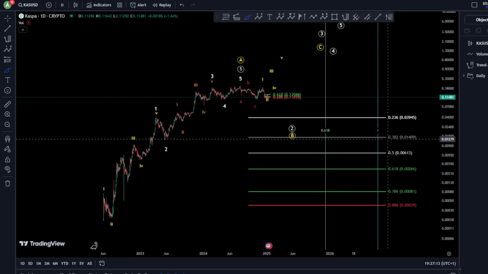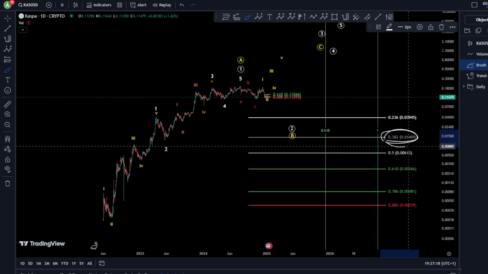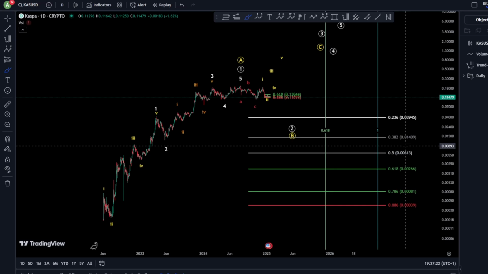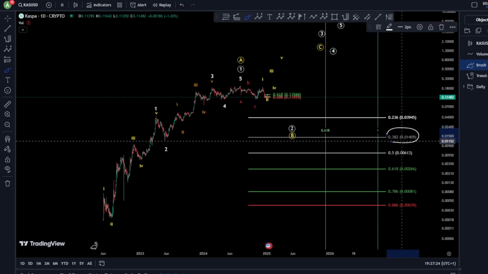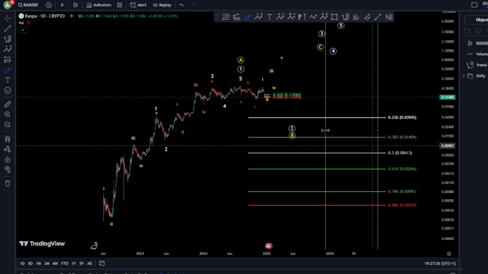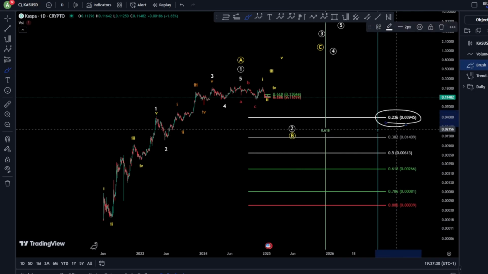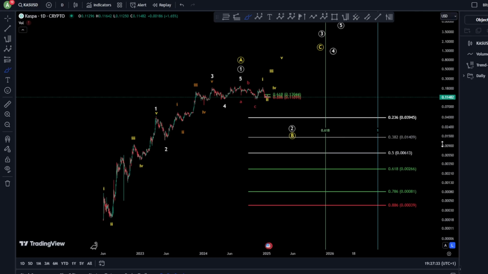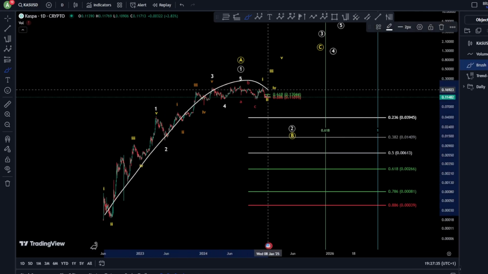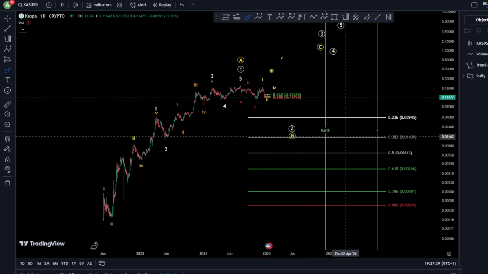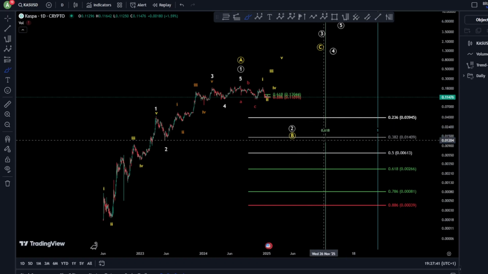Now, your perfect target for a wave 2 is, of course, the minimum requirement at the 0.38 fib level, meaning that the price might still move lower to reach 0.014 cent, or the wave B can still reach only the 0.23 fib level, for a wave B here as an A, B, and a C. The minimum fib time required also for a wave 2 is 0.618.